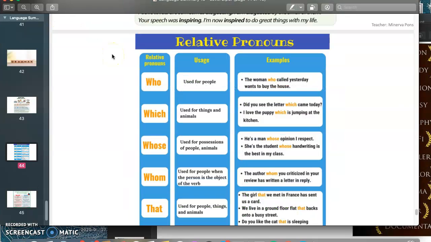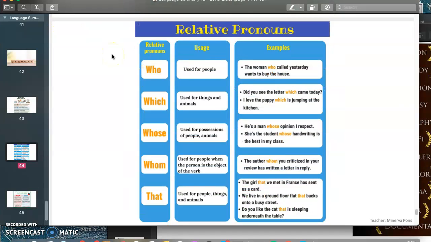Okay, so in here we have some other relative pronouns. So again, we use who for people. The woman who called yesterday wants to buy the house. We use which for things. Do you see the letter which came today? And also for animals. I love the puppy which is jumping in the kitchen.